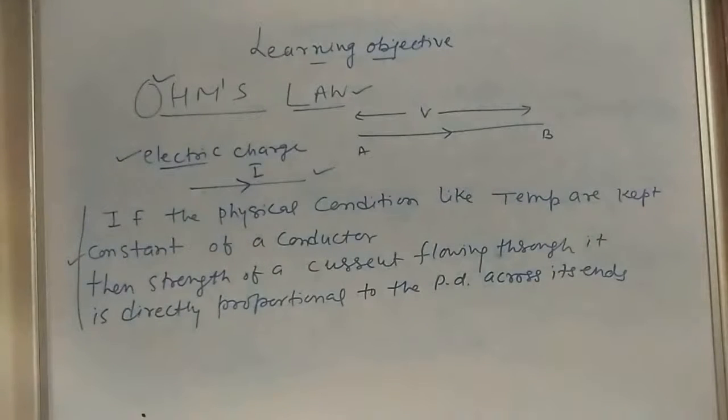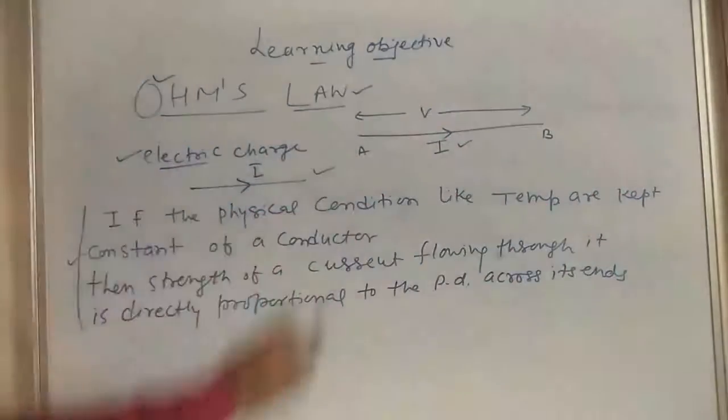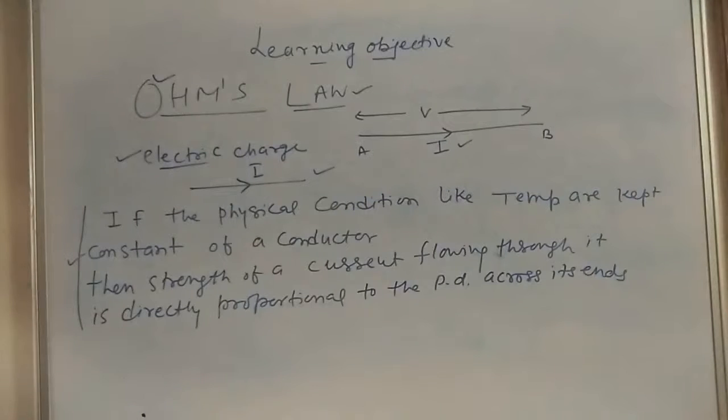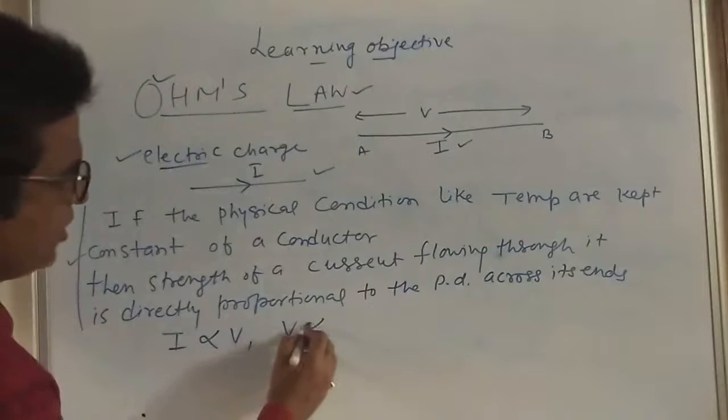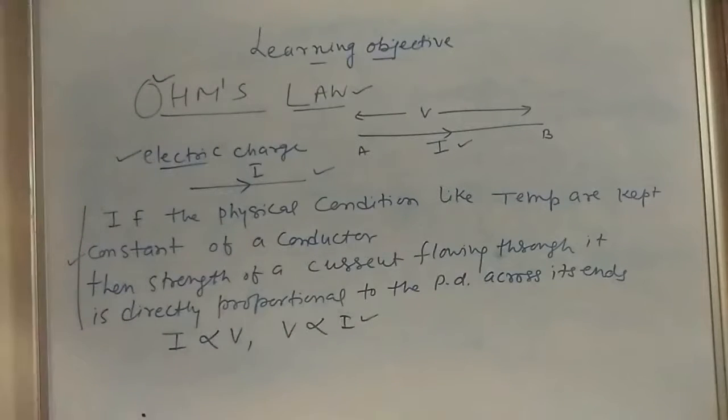I is the strength of electric current flowing through the conductor here. Then, according to Ohm's law, I can write I is proportional to V or V is proportional to I. Both are correct.